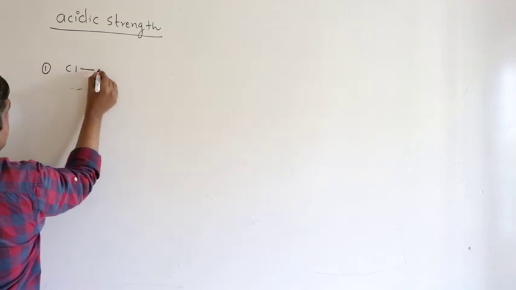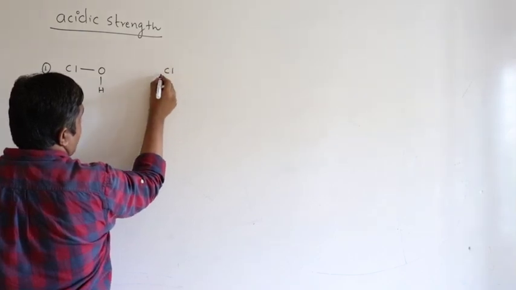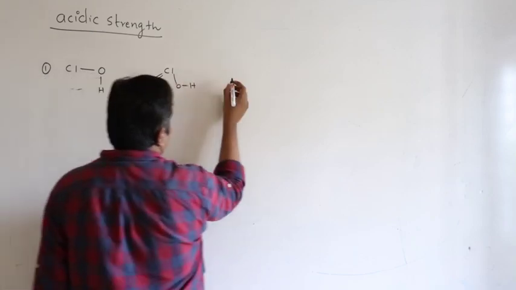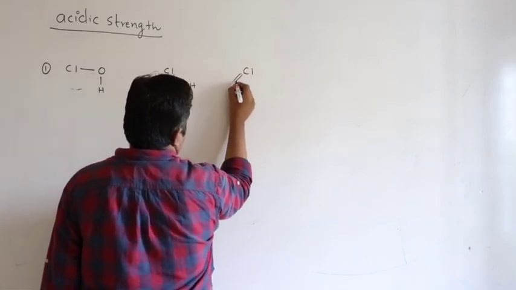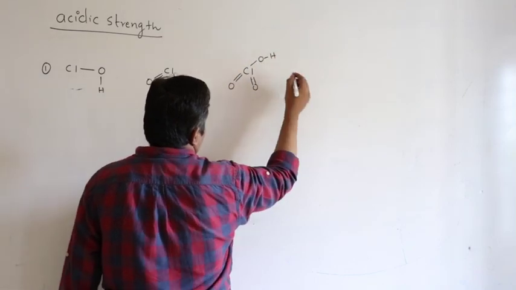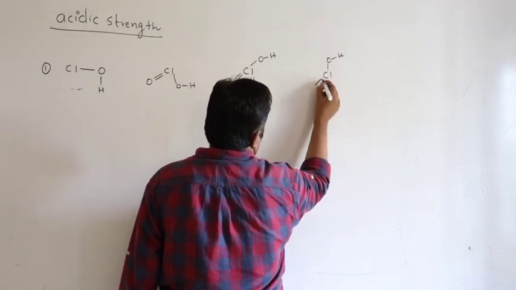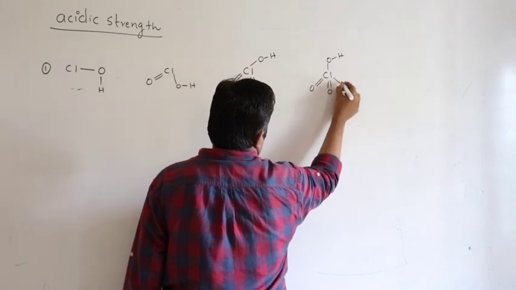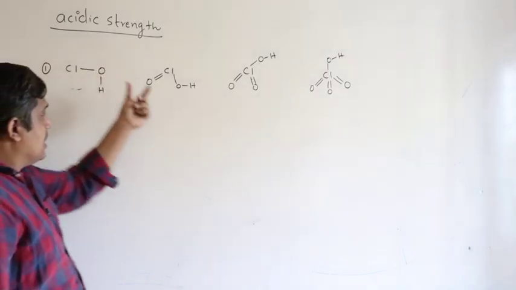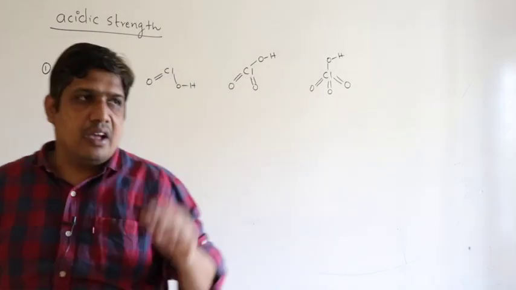Let us see the first one, HClO. Next one, HClO2. The next one is HClO3, and HClO4. So you can see there is only one OH here, also one OH, one OH, one OH. So there is only one ionizable hydrogen.